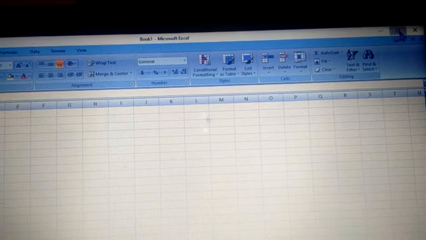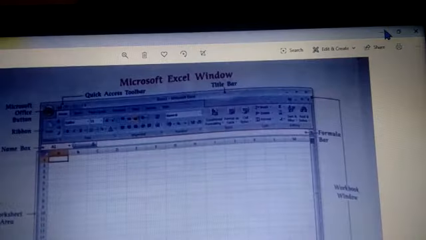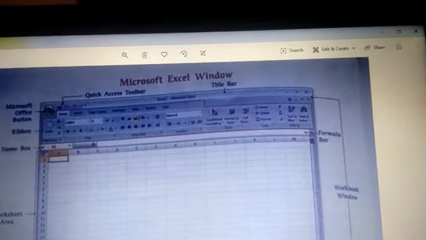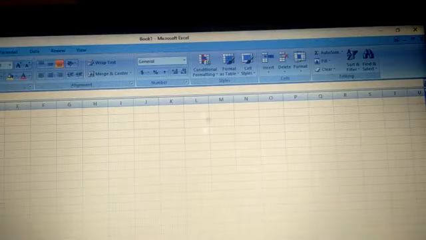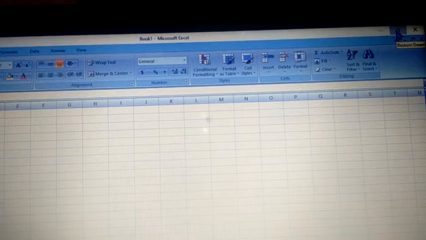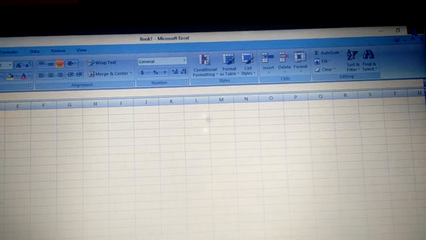And at the very right corner, you can see these three buttons. The first one is to minimize. When you click on this, children, it will minimize. It will not exactly close; actually, it will go to the taskbar. When I click, it will go down. From the taskbar, I can again open it. Then the next one is to maximize, to increase the size of this Excel window. The next one is to close the Excel sheet.